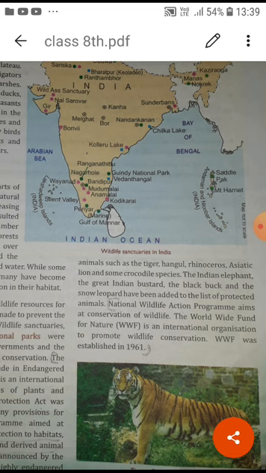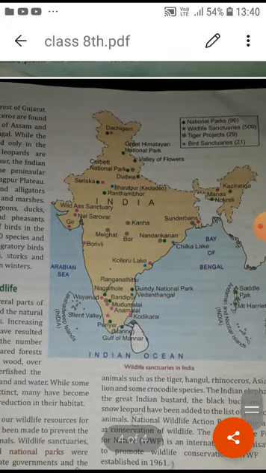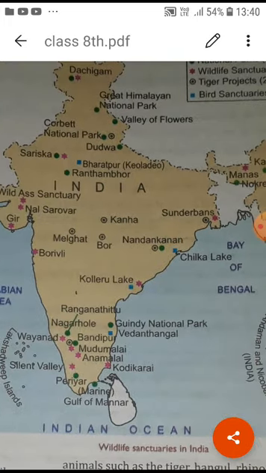So students, this is good news. Like I have explained, the number of lions has increased. This attempt is from the government side only. At the same time, it is an individual responsibility also.